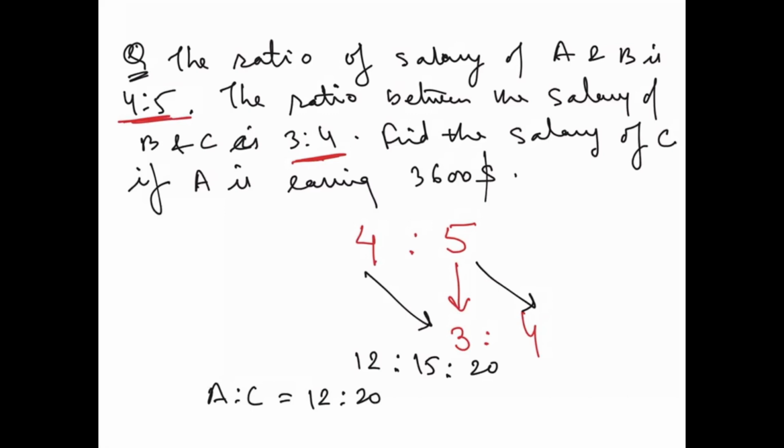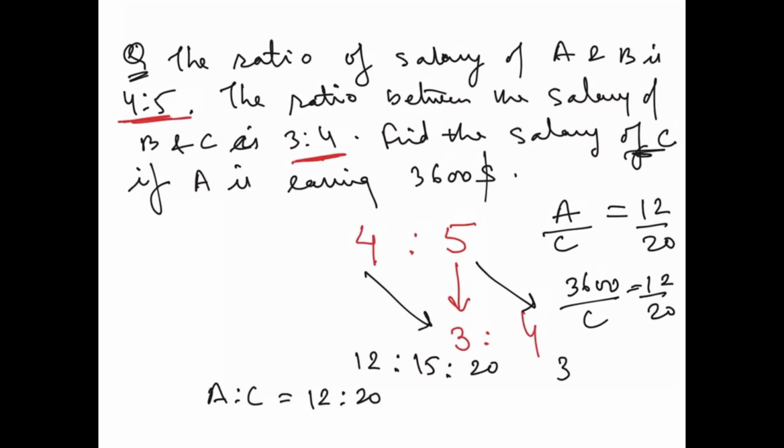Correct? Now what are they saying? They want to know the salary of C. So how do you write? A by C is equal to 12/20. A's salary is 3,600 by C is equal to 12/20. So if you cross multiply, 3,600 into 20 by 12 will be equal to C, and finally you will get C as $6,000. So don't you think the trick is so easy? You just have to remember how you have to write this. Okay, just remember this trick.